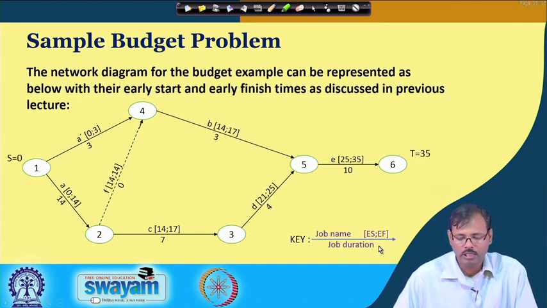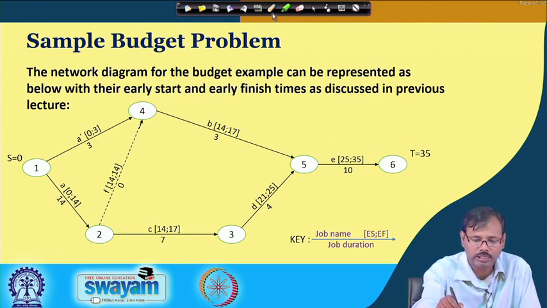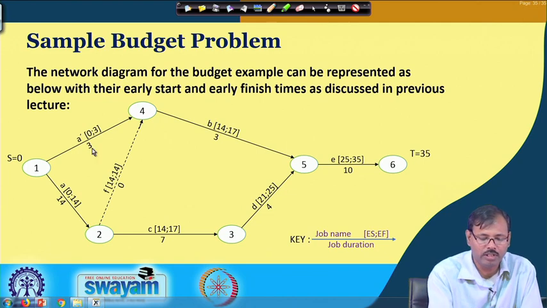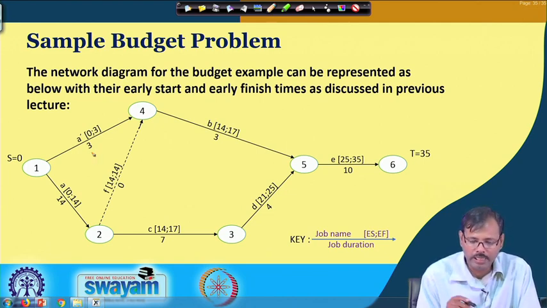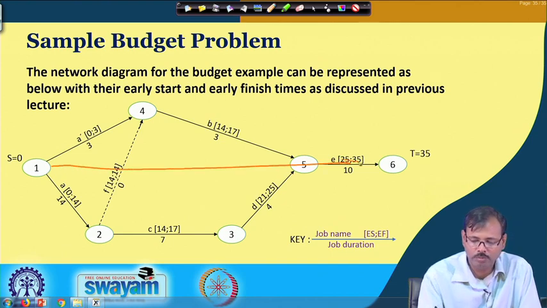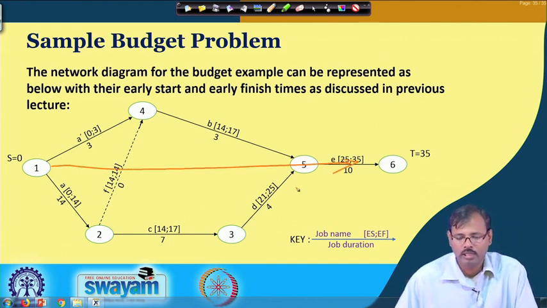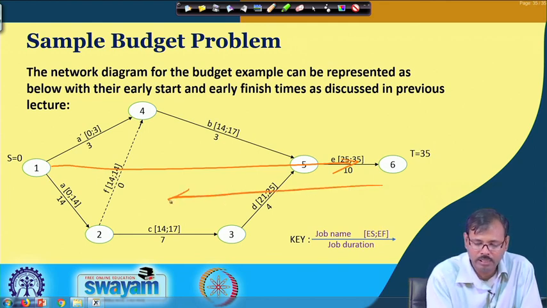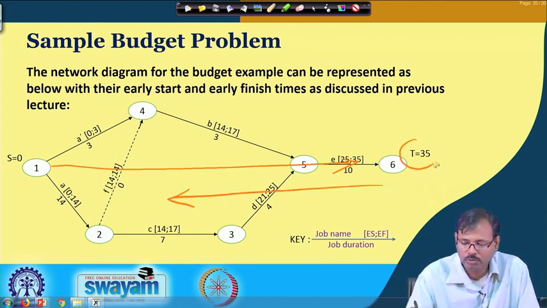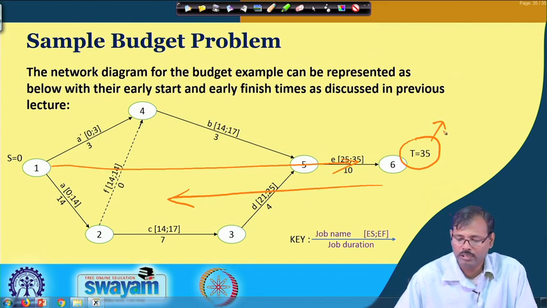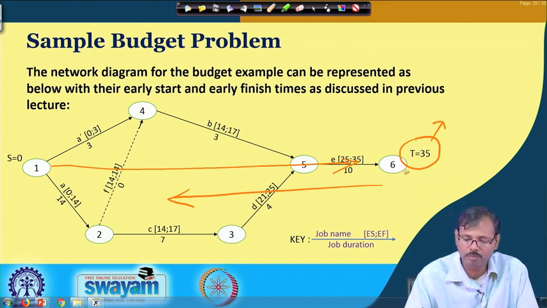Now, let us consider that early start, early finish network which is already available here. We have calculated it forward, and now we will calculate in the reverse direction, starting with T equal to 35, the proposed completion time.